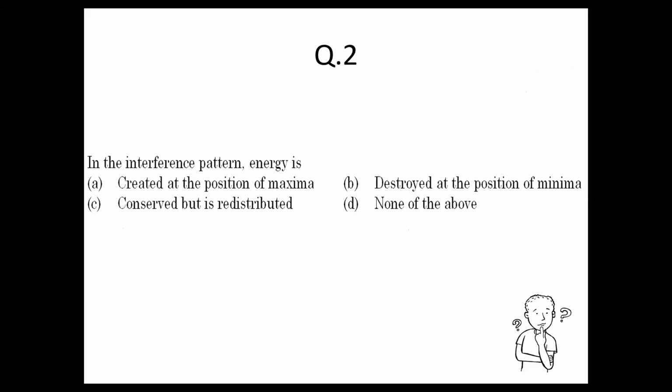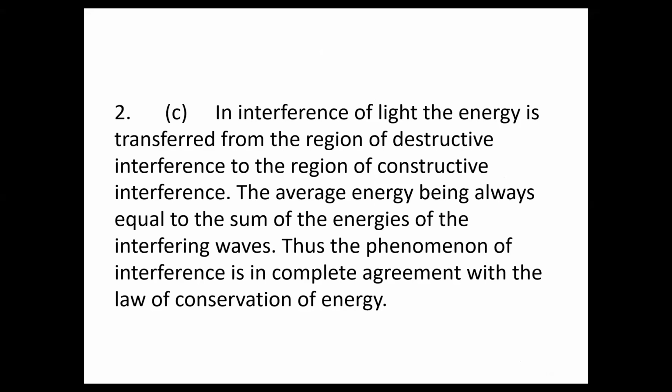In the interference pattern, energy is created at the position of maxima, destroyed at the position of minima, conserved but redistributed, or none of the above. Yes, here the answer will be option C. It is redistributed.